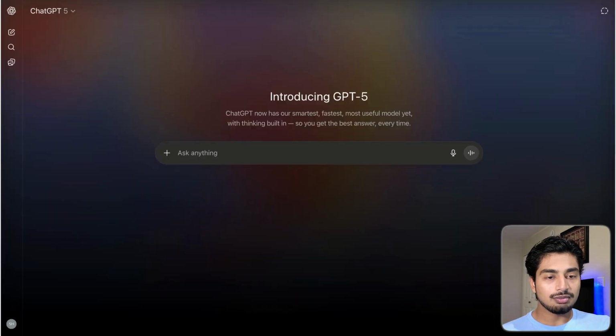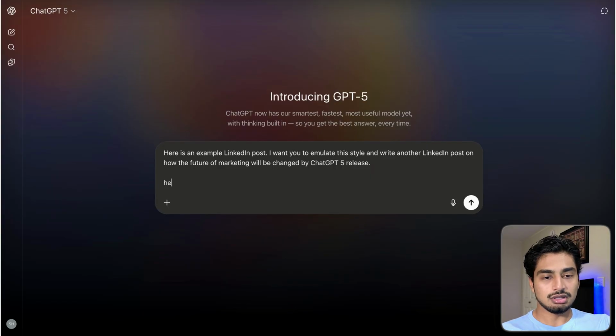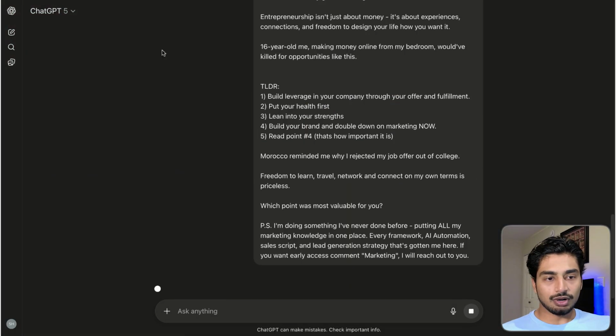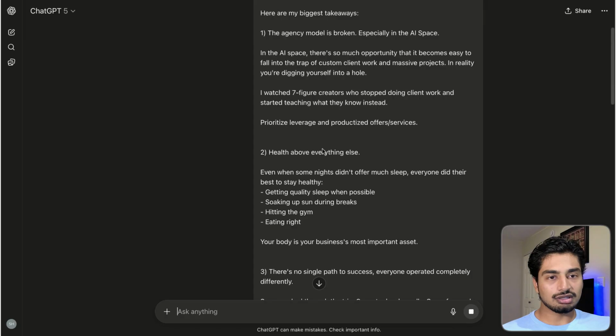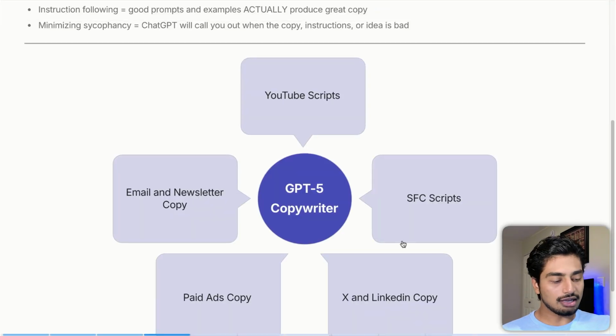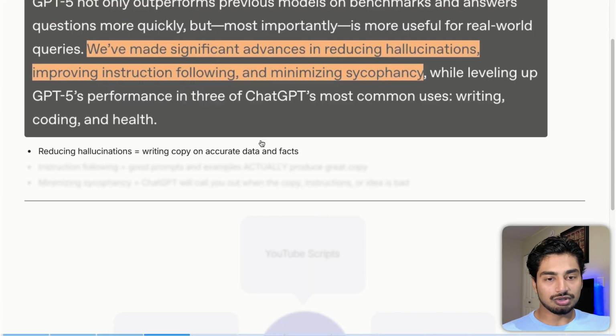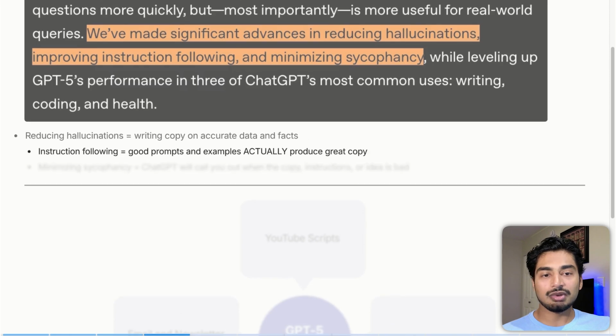Here is an example LinkedIn post. I want you to emulate this style and write another LinkedIn post on how the future of marketing will be changed by the ChatGPT-5 release. Here is the LinkedIn post. And we'll go here. We'll see what it does. All right, so let's see how accurately it can match this style because again, the whole selling point here is that ChatGPT is going to reduce hallucinations, improve instruction following, and minimize sycophancy.